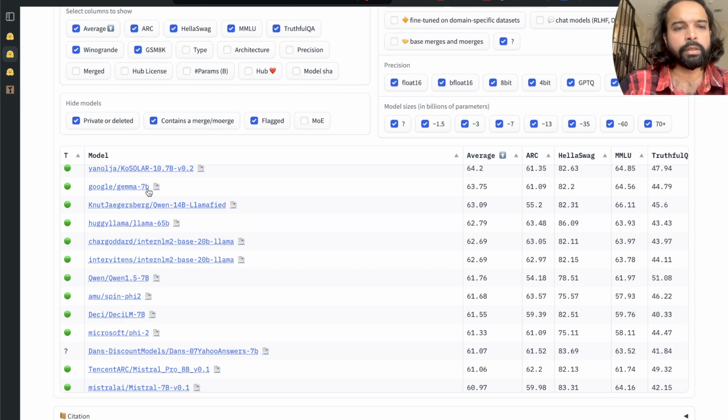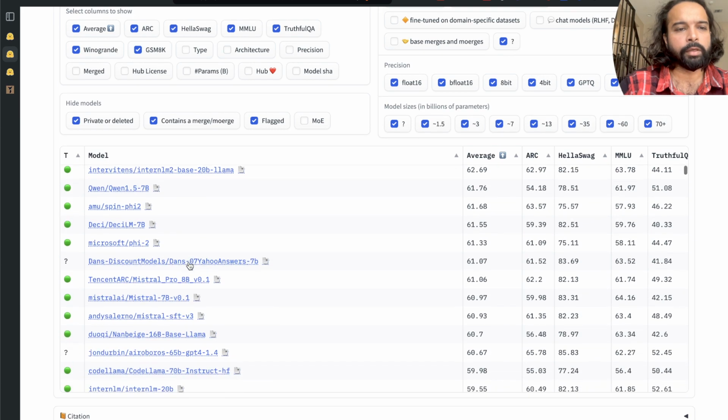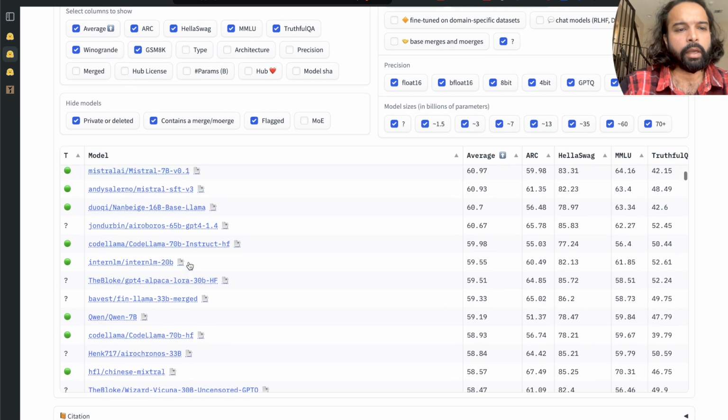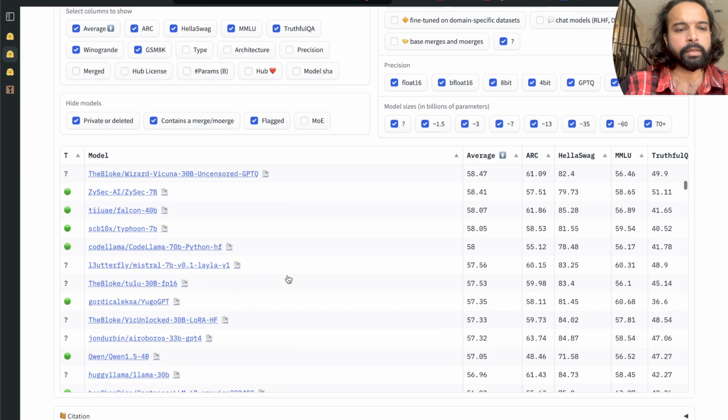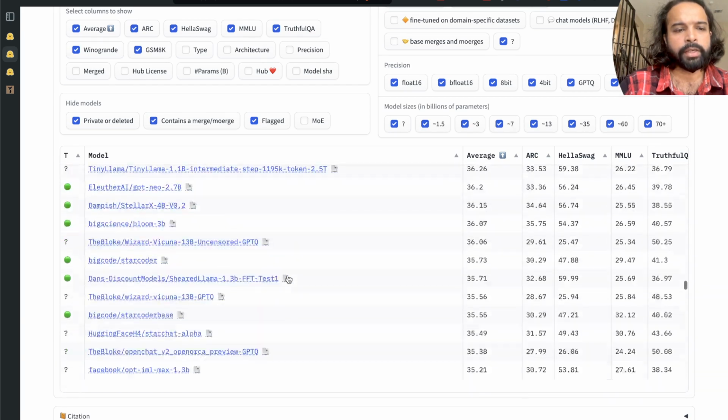This is, I think, Google's 7 billion open weight model, and then the Llama 65 billion model by Huggy Llama, and then Code Llama for coding purposes. So this is the list of all the pre-trained models.